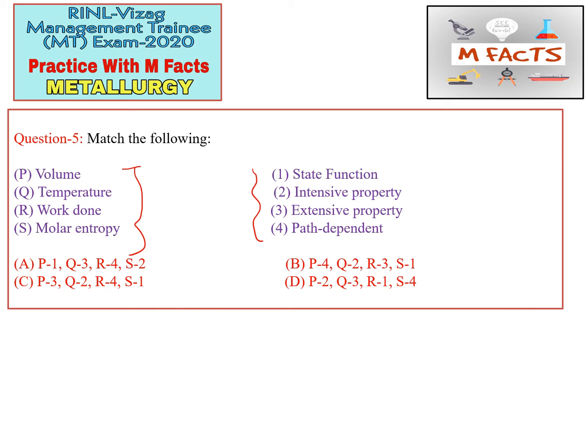In the last video I told you about intensive property and extensive property. An intensive property is something which is independent of the mass, and extensive properties are dependent on the mass of that system.